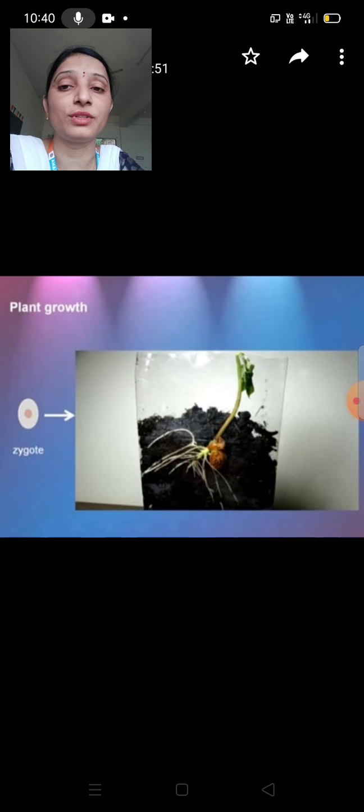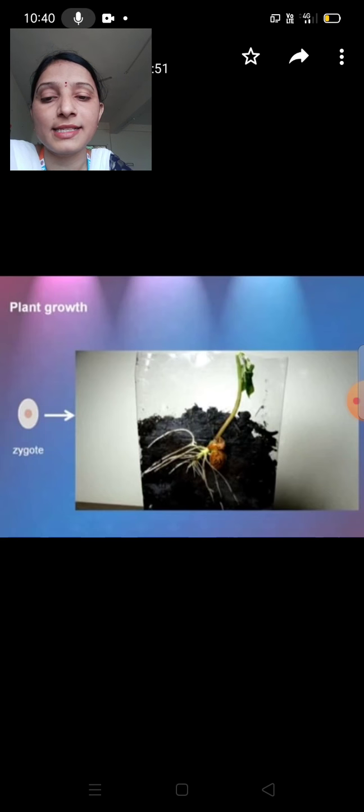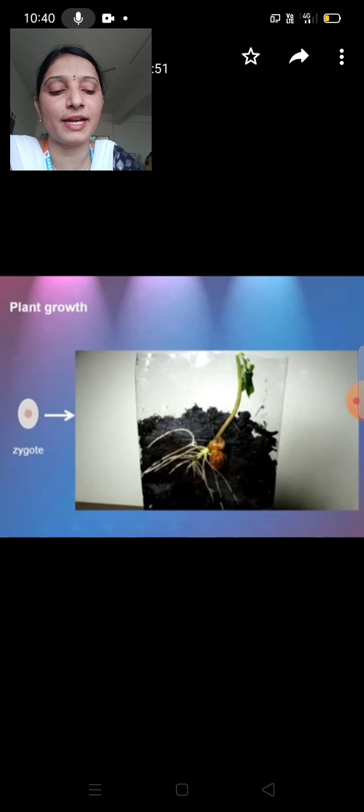What is the definition of plant growth? See this picture. The single-cell zygote begins the life of a plant. It does not simply increase its mass and volume as it grows, but it differentiates, develops and takes shape, forming a variety of cells, tissues and organs. So, the germination of a pea seed.